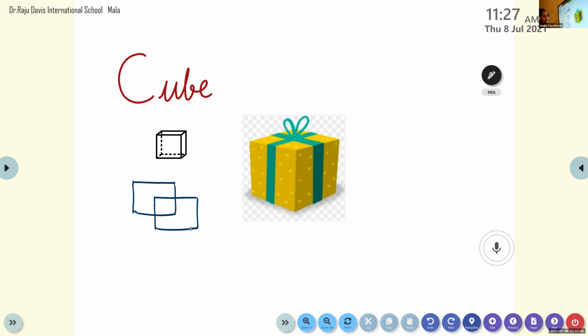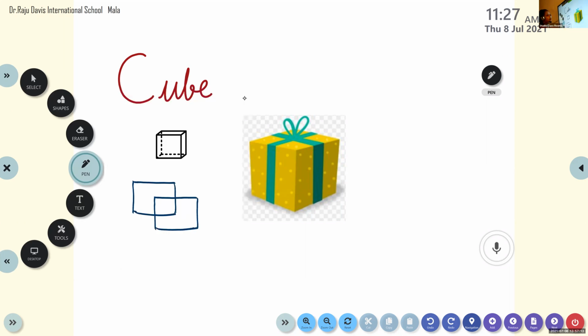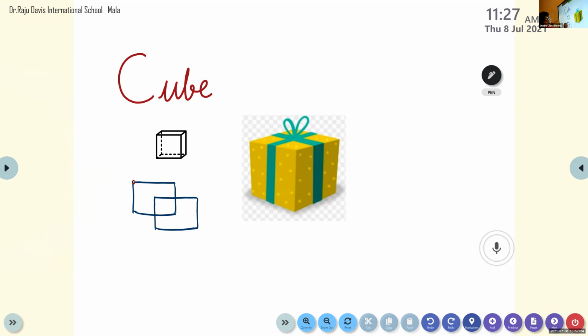Okay. Now, what is the next step? We know there are corners, no? There are corners for a square. How many corners are there? Milena, how many corners? Very good. 4 corners are there. So we can see for the first square, 1, 2, 3, 4. Second square, 1, 2, 3, 4.